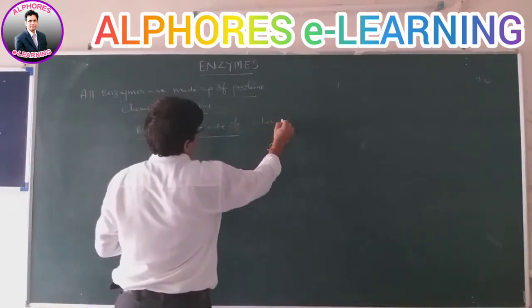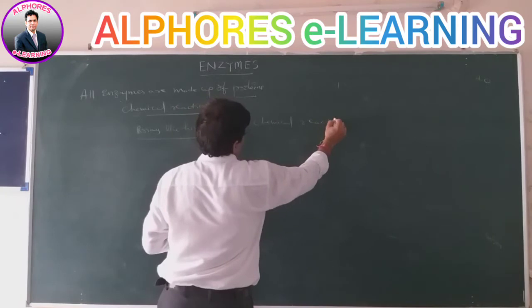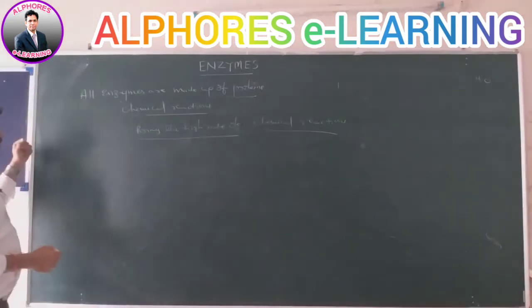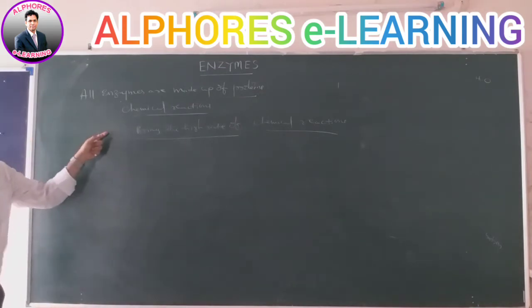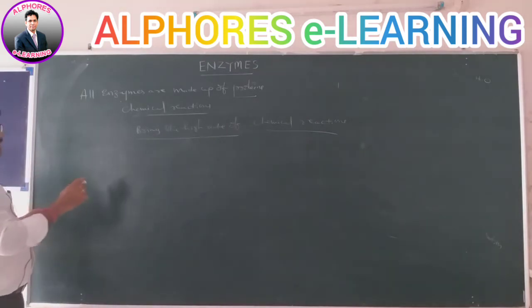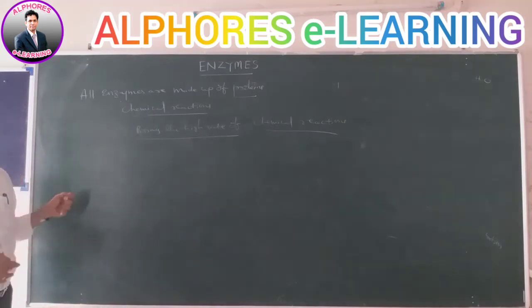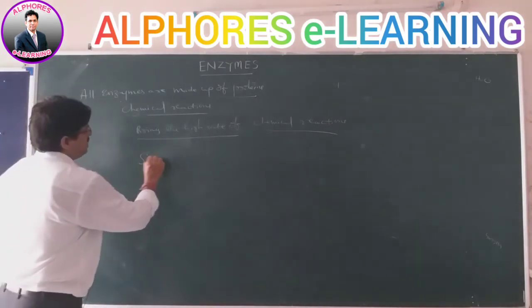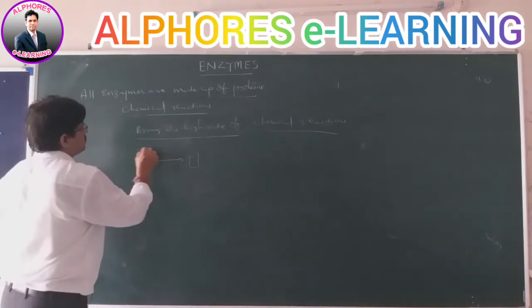We already studied that enzymes have pockets called active sites, where the substrate molecules fix. The substrate goes straight to the product.